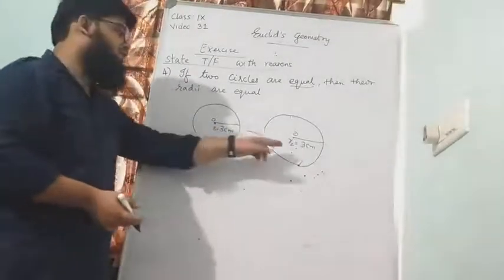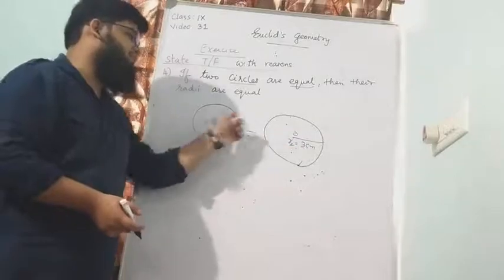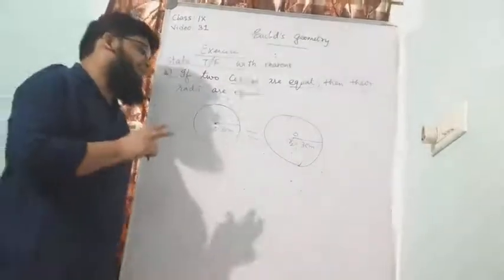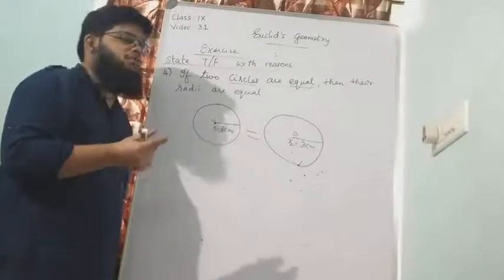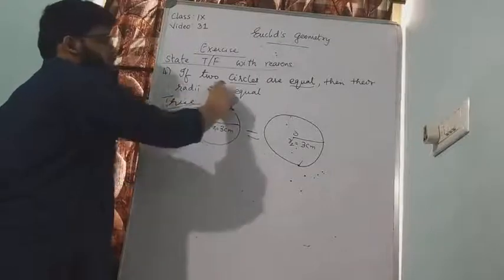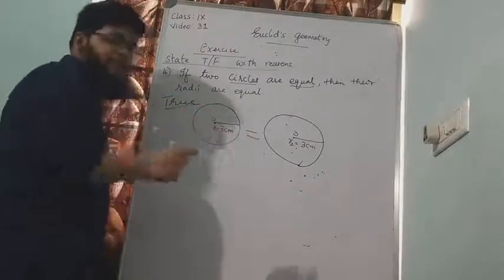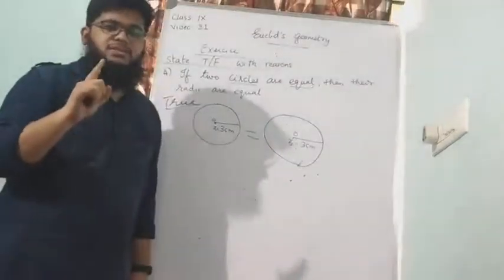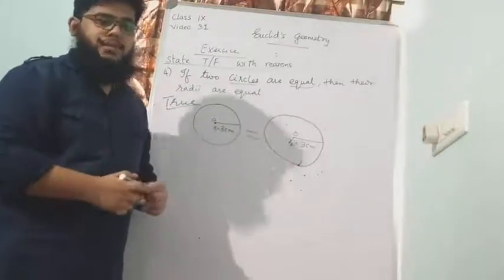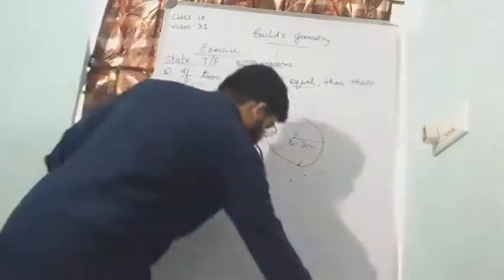That means if I have drawn a circle of 4 centimeter, can you tell that these two circles are equal? Definitely no. So these two circles can be equal only if their radii are also equal. So the fourth one will be true. Two circles are equal, then their radii. Radii means plural of radius. Radius means 1, radii means 2. Both the radii are equal. Next one.